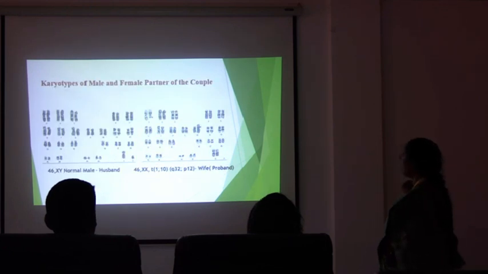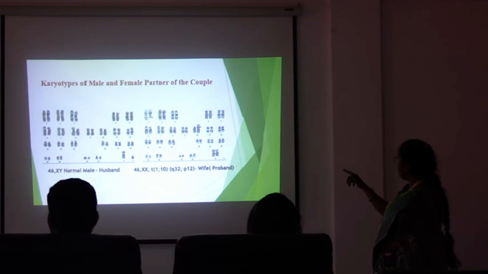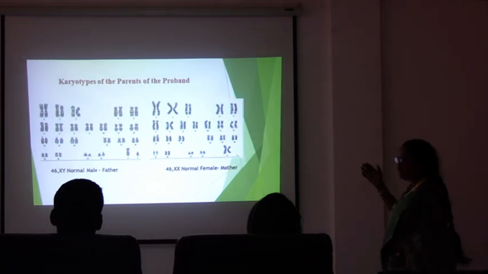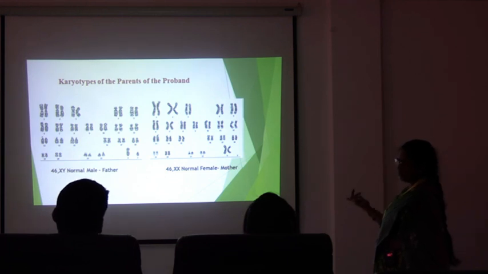Next slide. So this is the karyotype of the normal male partner, that is 46,XY, whereas the female partner is denoted as 46,XX, with translocation between chromosomes 1 and 10 with the q32 region and p14 region. Next slide. And we have even tested the parents of that particular proband, wherein they had a normal male and normal female karyotype constitution. So this is a de novo translocation.